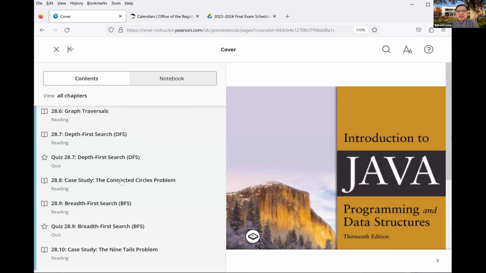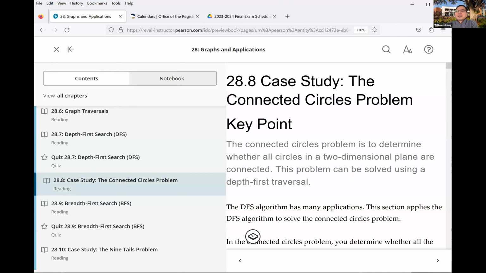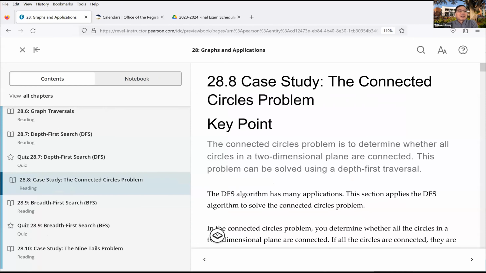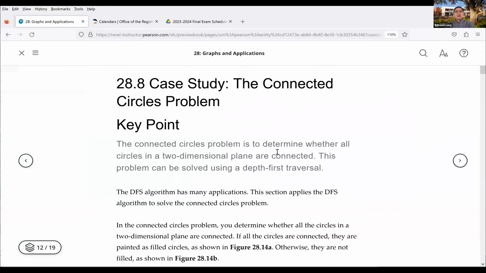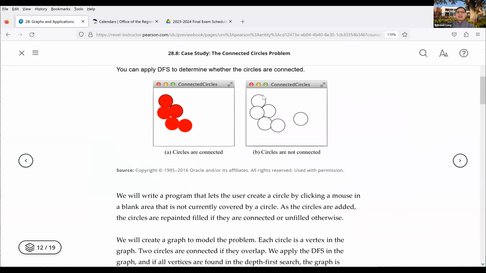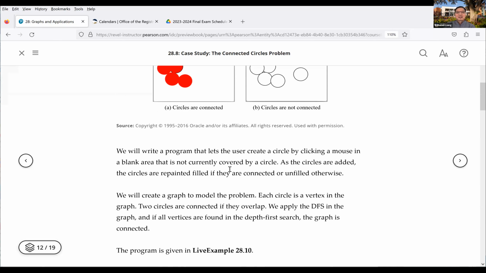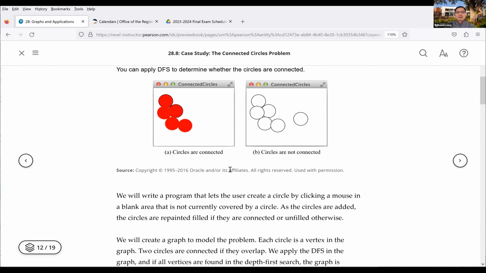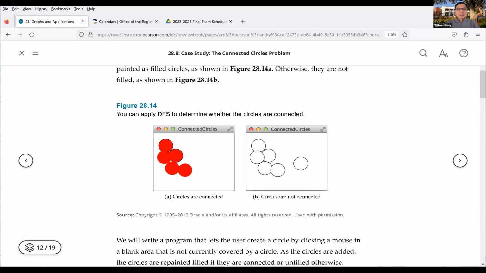All right, with depth first search, there's a lot of applications. So here's another interesting application. I'm going to show you here. This is the one here. We write this GUI program here. Let me see if I can give you a quick demo here how this works. All right, so let's see if I can get to this and try this.